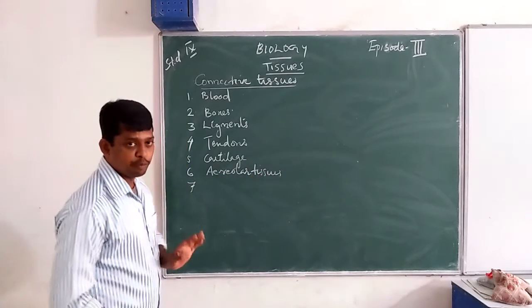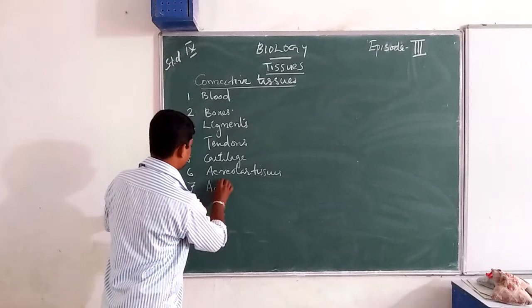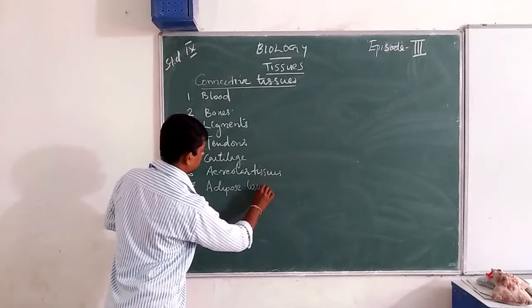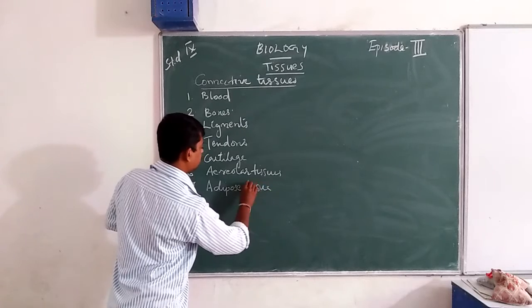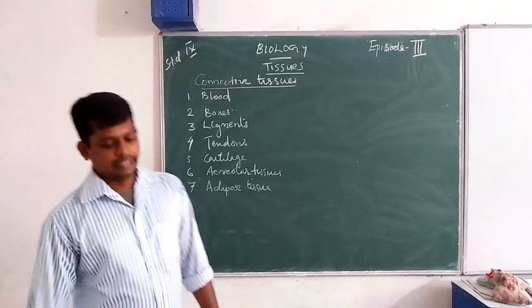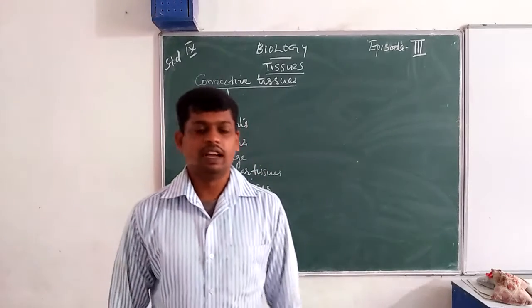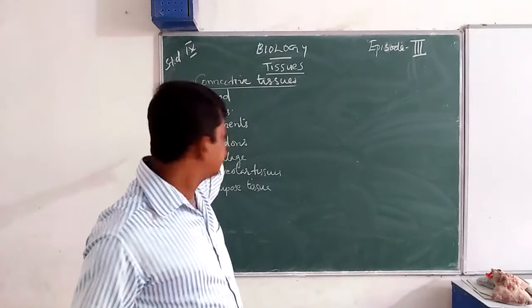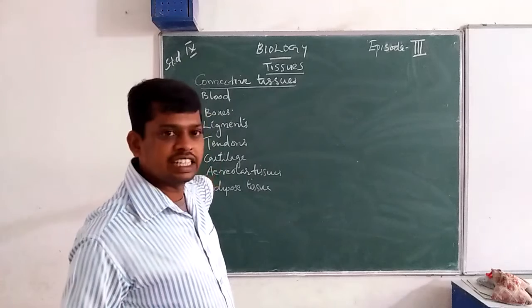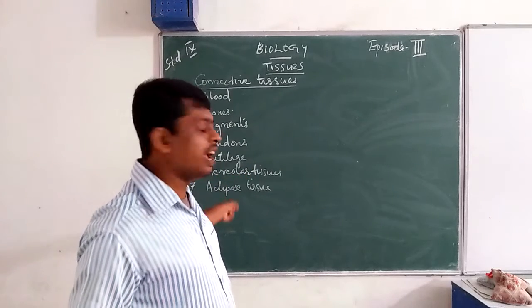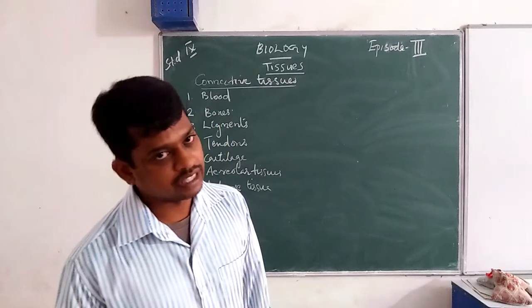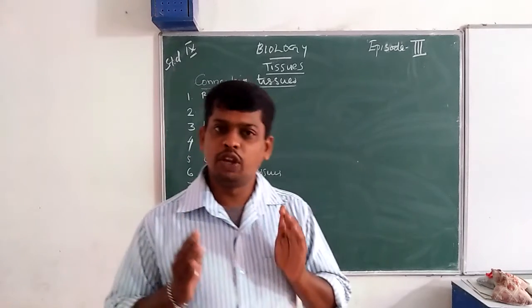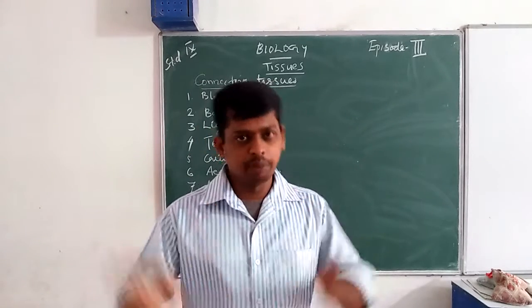Seventh, adipose tissues. The connective tissues are blood, bones, ligaments, tendons, cartilage, areolar tissue and adipose tissue. These are the main connective tissues present in the human body and in animals.